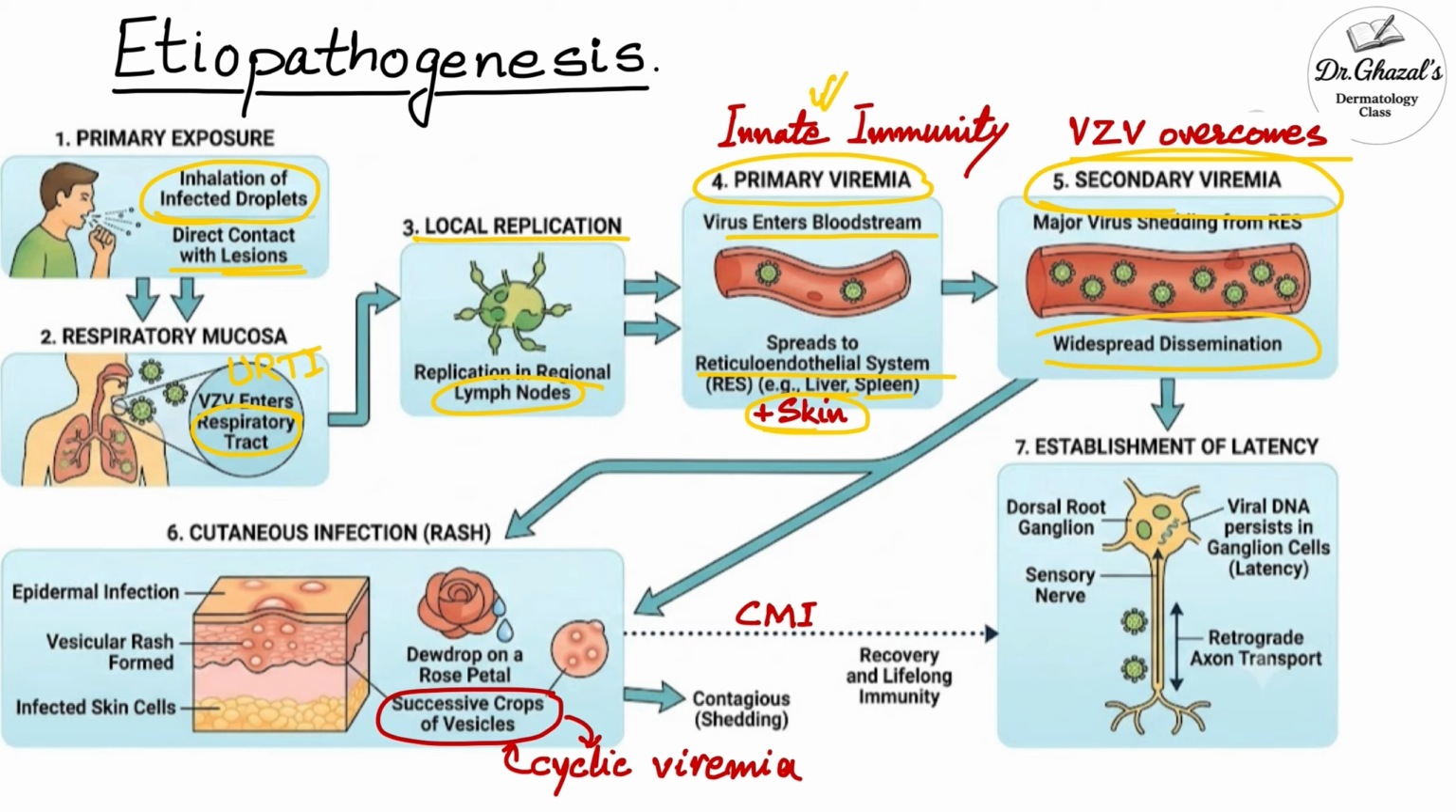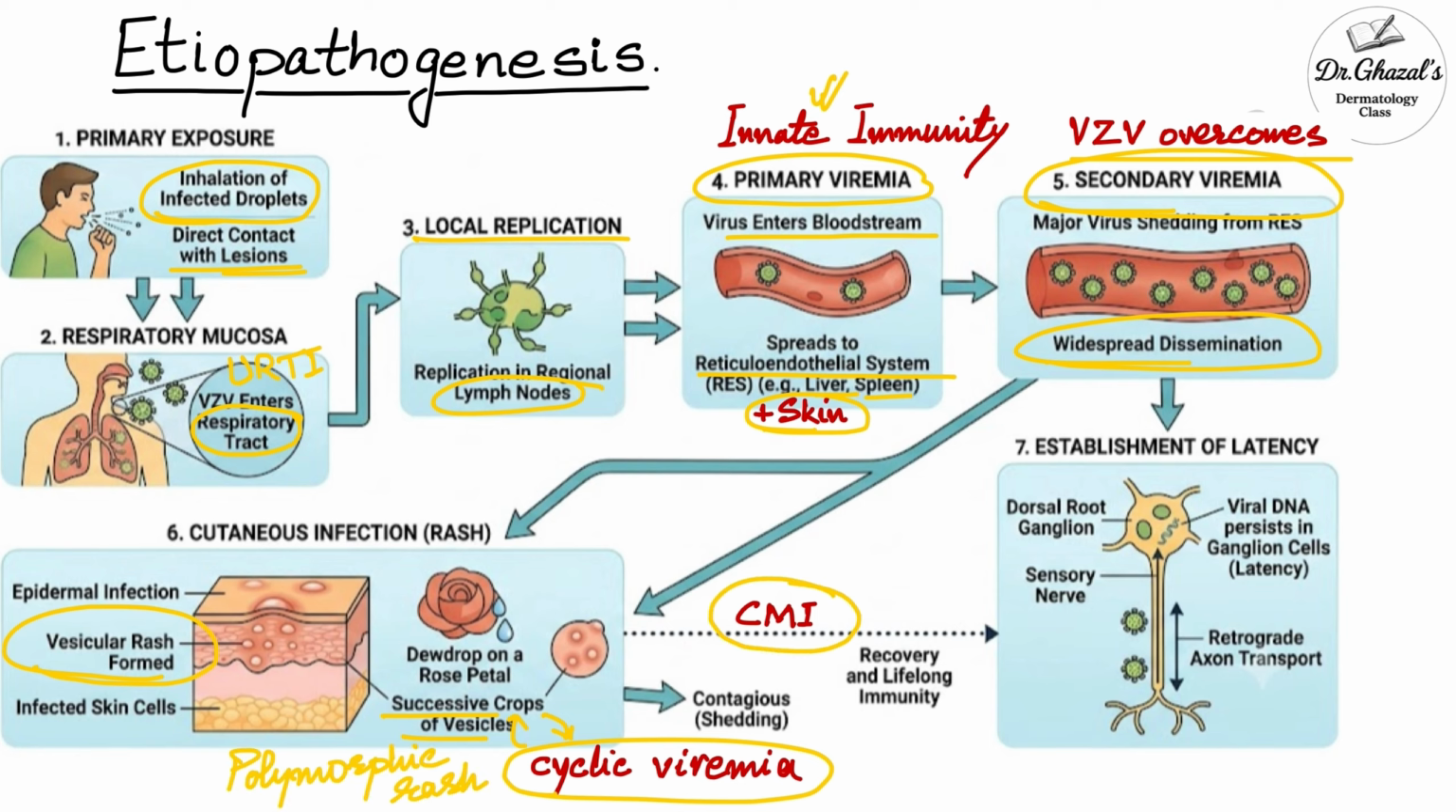This causes widespread dissemination of the virus across the whole body. This dissemination causes the vesicular rash on the skin. There is cyclic viremia of this virus and that causes successive crops of vesicles. The rash is polymorphic. That means at one point of time you can see different stages of the rash. Slowly the cell-mediated immunity of the patient overcomes the virus, leading to recovery with lifelong immunity. The virus then lies latent in the dorsal root ganglion that can again reactivate as herpes zoster.